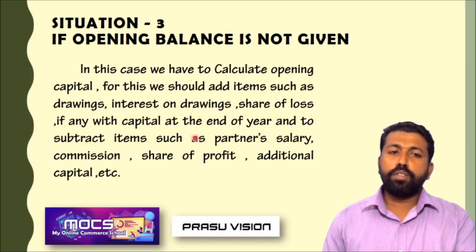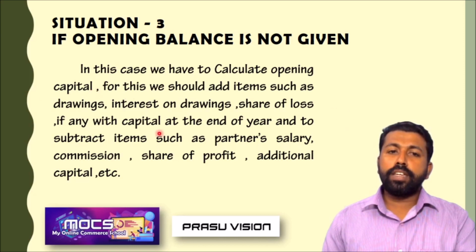And we also have to subtract items such as partner's salary, commission, share of profit, and additional capital. You know very well these concepts. So the final output will be the opening balance of capital.